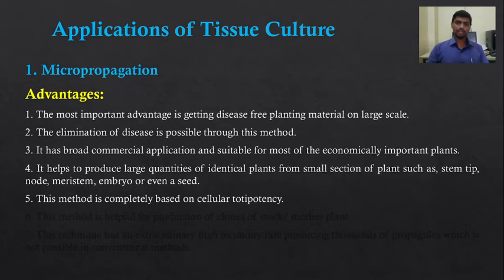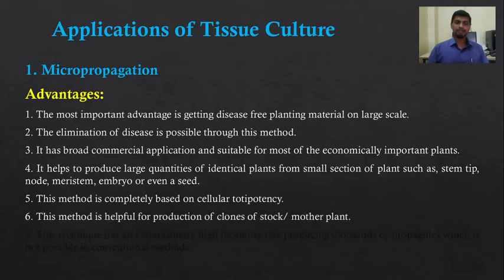Totipotency is the ability of an isolated cell to develop into the entire plant, that is called cellular totipotency. So the smallest part of the plant has the ability to develop the entire plant.